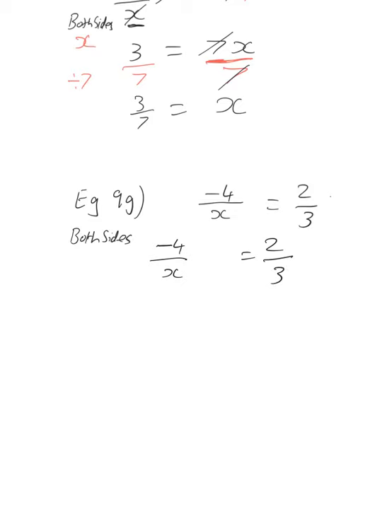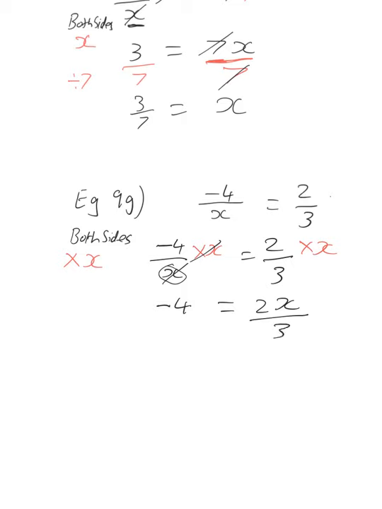Okay, so to both sides again, we want to move this x so that it is no longer in the denominator. To do that, we're going to multiply both sides by x, just like we did in the first example. So we multiply by x, multiply by x. These two cancel each other out. We are left with -4 on the left-hand side. And we can look at this 2/3 x, or 2x divided by 3.